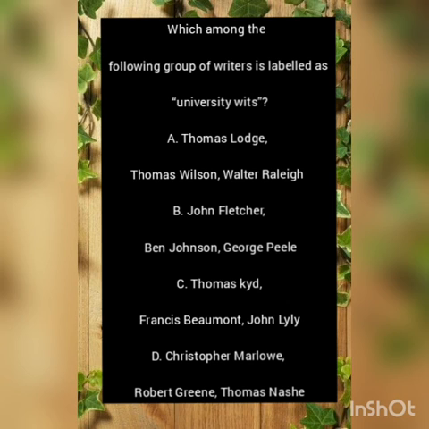So from these 4 options, it is very evident that the first option has 2 wrong, Thomas Wilson and Walter Raleigh. The second option has John Fletcher and Ben Jonson wrong. The third option has Francis Beaumont wrong, but the fourth option has all three right. Marlowe, Greene, and Nash, all these three writers belong to the university wits.